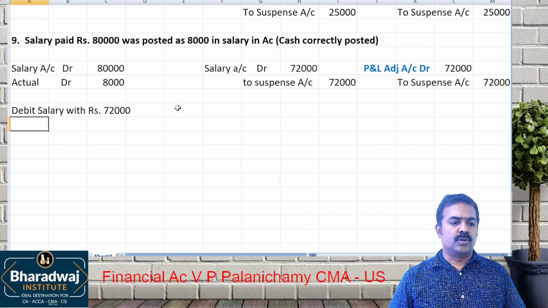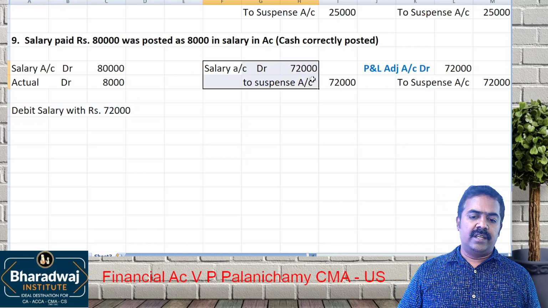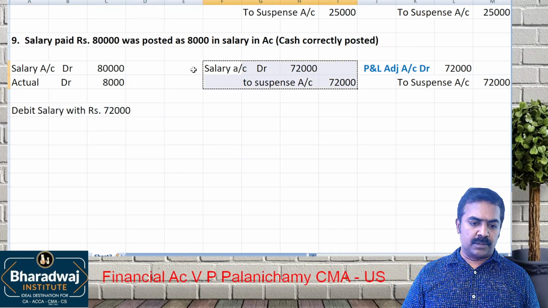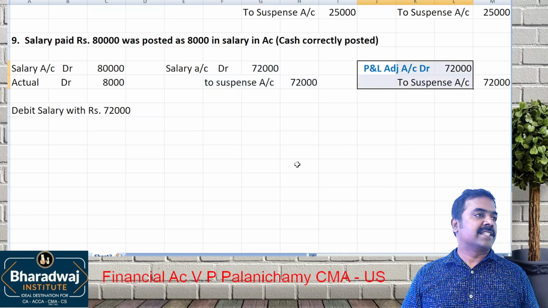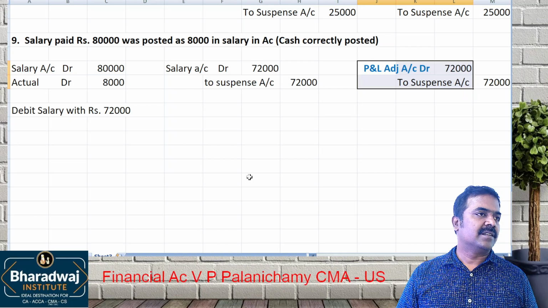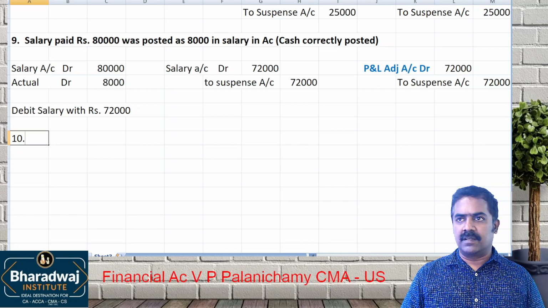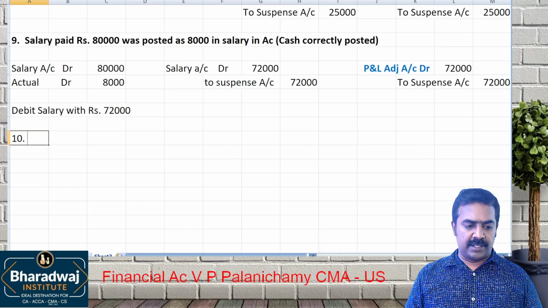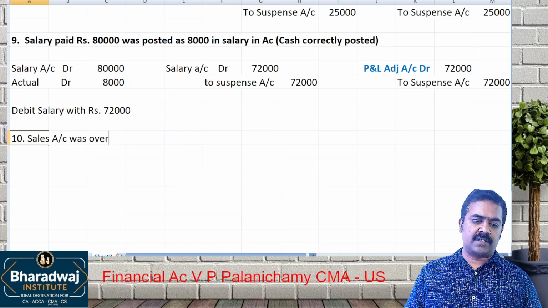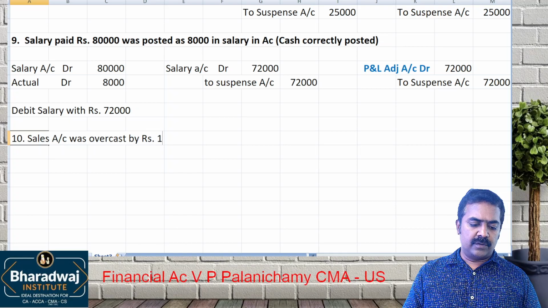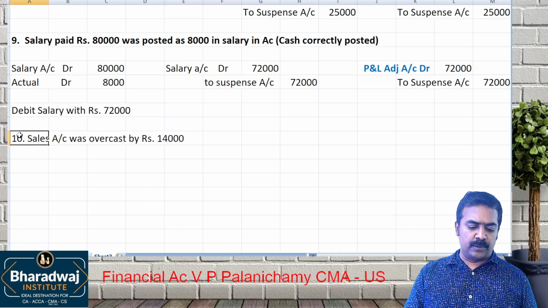Right? So, if it is before trial balance, adjust that account. If it is after trial balance, use which account? Suspense account. If it is after final accounts, in the place of nominal accounts, use which account? P&L adjustment account. Now, let us practice. Shall we? Pay attention. Sales account was overcast by rupees 14,000.